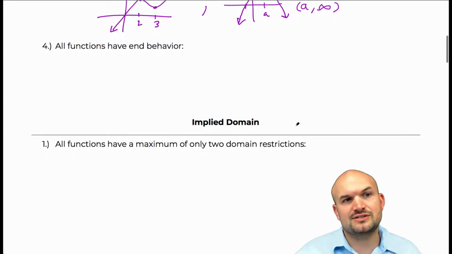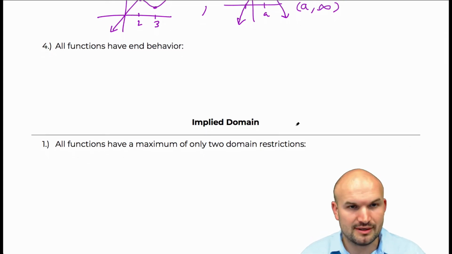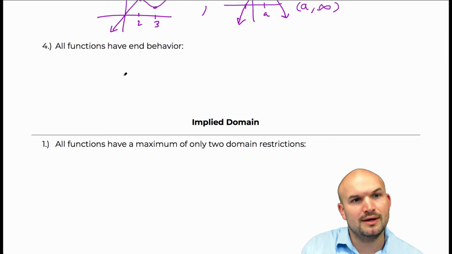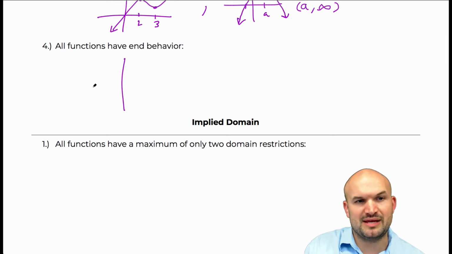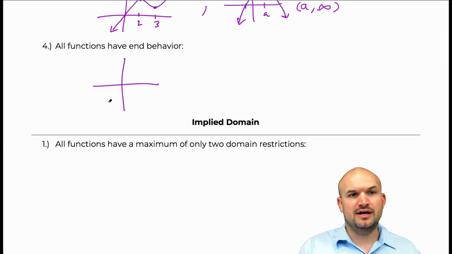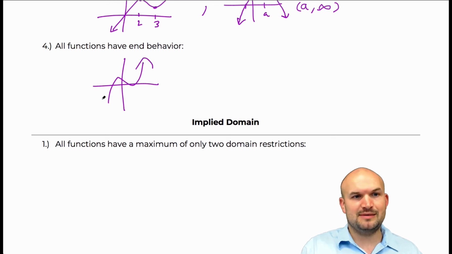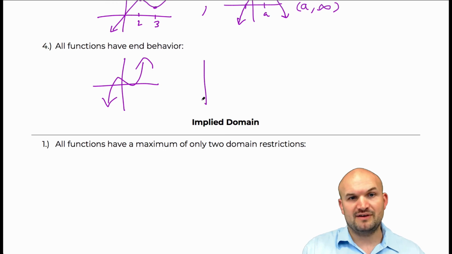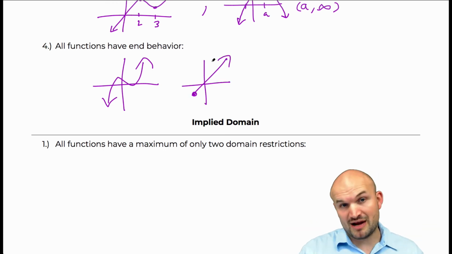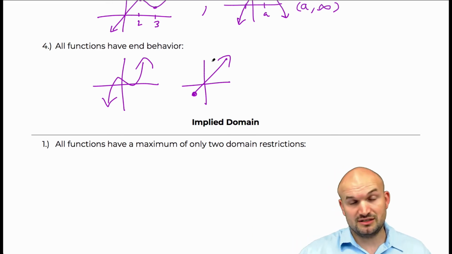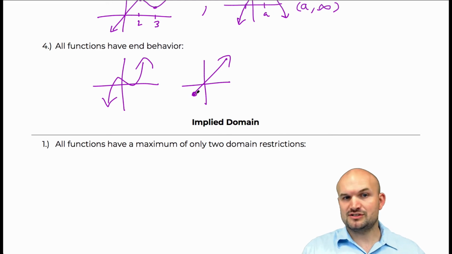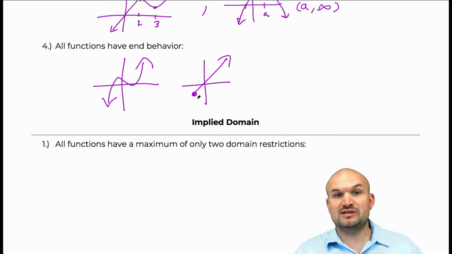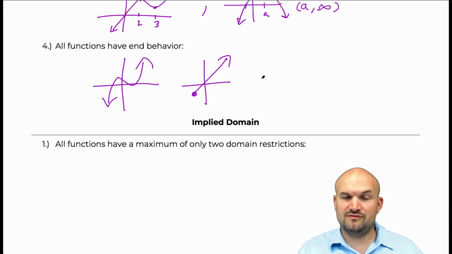The next one is that all functions have end behavior, and that is just not true, right? There are a couple different ways we can end up with no end behavior, but it's really important to understand end behavior. If I look at a graph like this, as I keep zooming out, that graph is going to continue going up and continue going down, right? But if I look at a graph that looks like this, as I keep zooming out, the graph continues to the right and up, but it stops going to the left. So there's no end behavior going to the left, or as x approaches negative infinity.